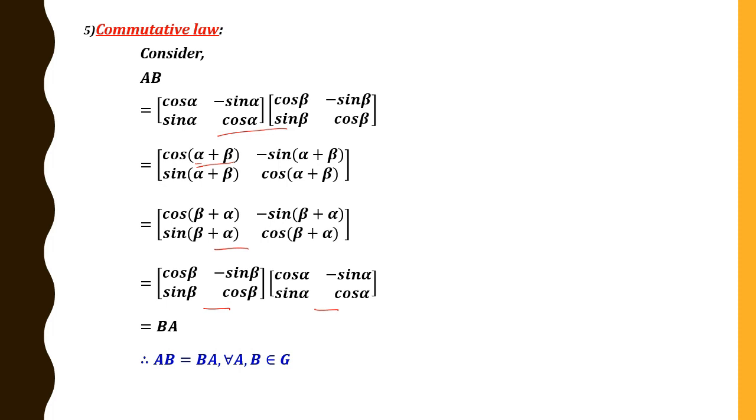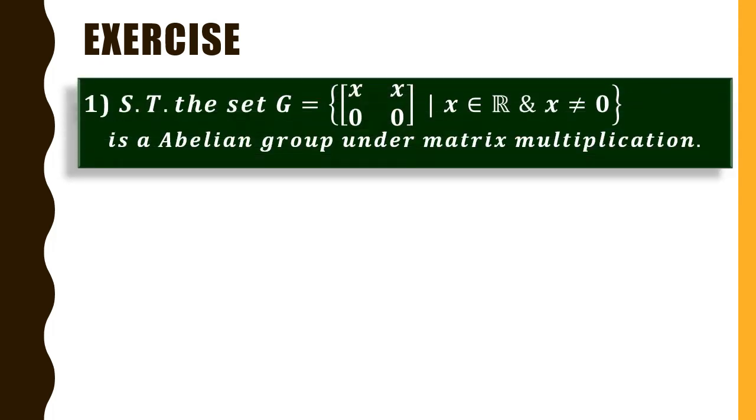Since we have verified all the 5 laws, we shall conclude that G is an abelian group under matrix multiplication. Okay, I hope you understood the problems on matrices regarding infinite abelian group. So try to solve these problems.